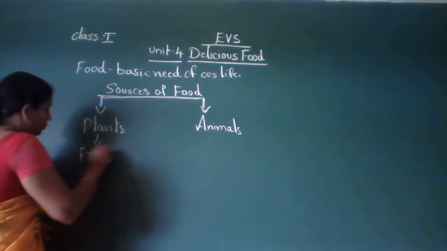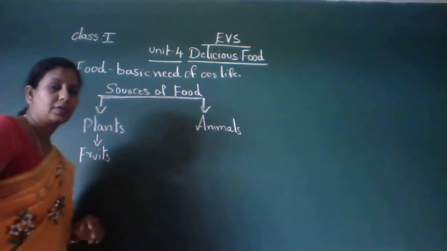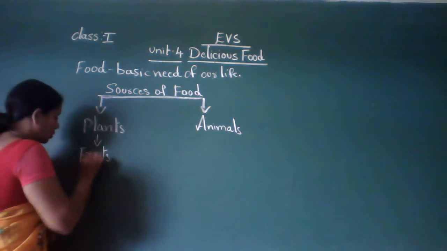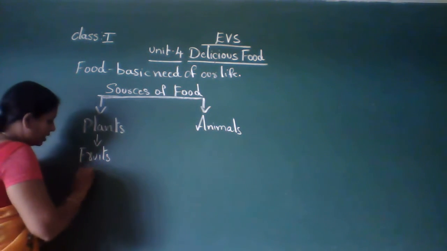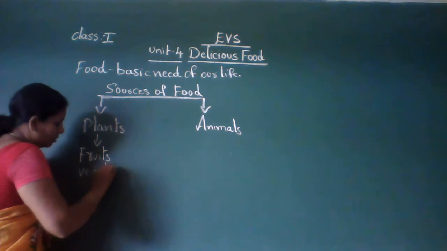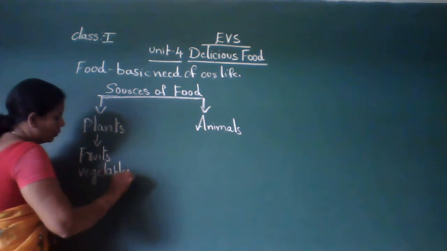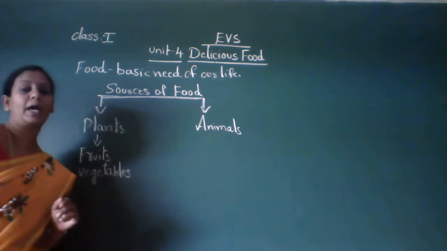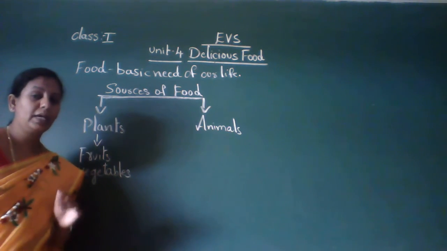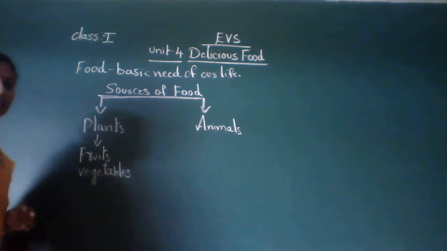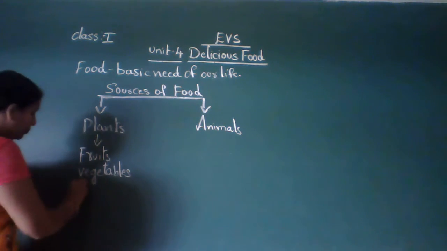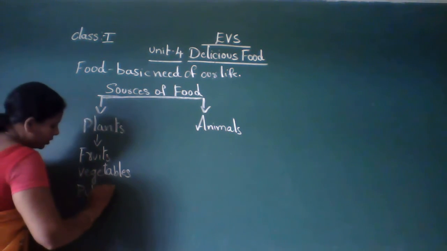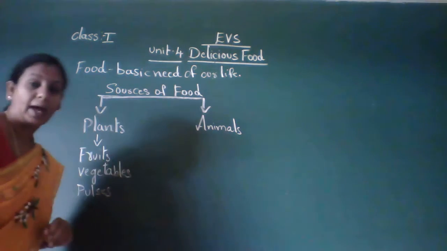Next, what we get from plants? Vegetables, correct? We get fruits from plants, we get vegetables from plants, then we get pulses. Pulses means kalalu. We get pulses from plants.